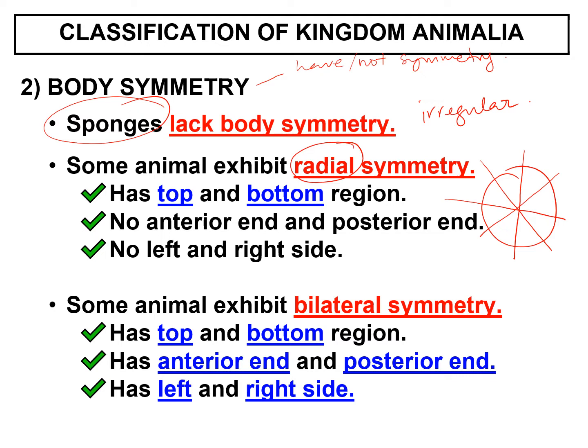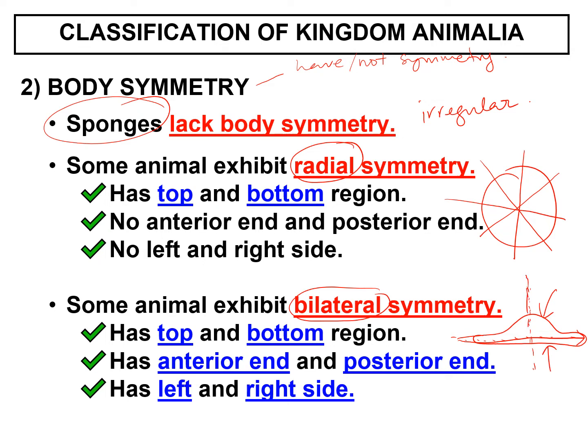Okay. Some animals exhibit bilateral symmetry. So it has top and bottom regions, has anterior end and posterior end, and also has left and right sides. So bilateral, we can only cut it into half from one side only. If we cut it horizontally, we cannot get the same size.